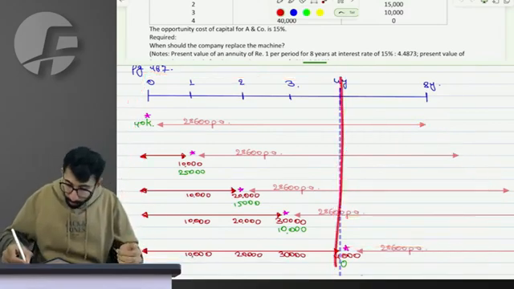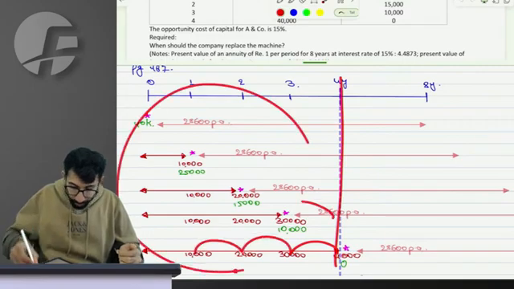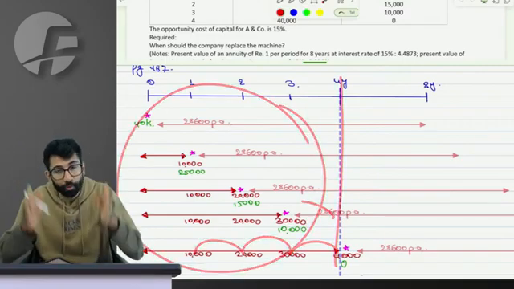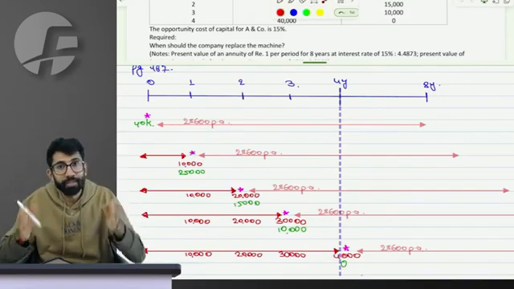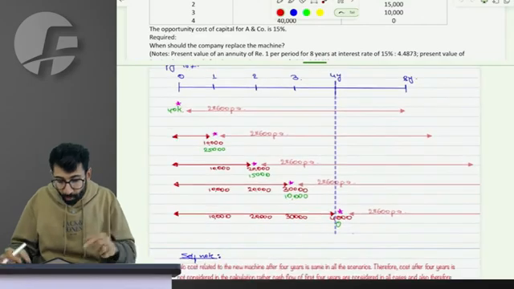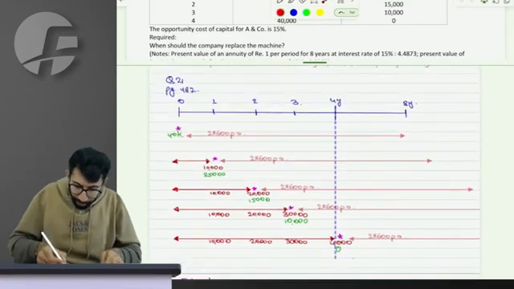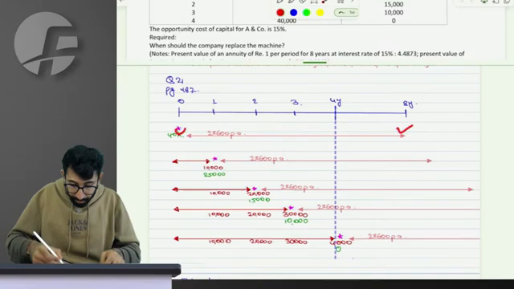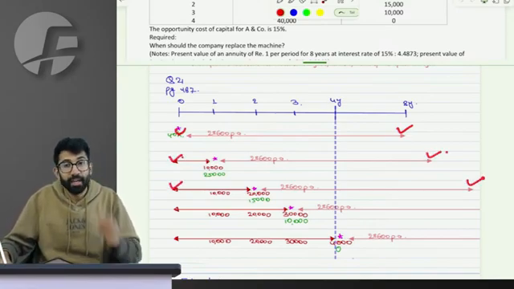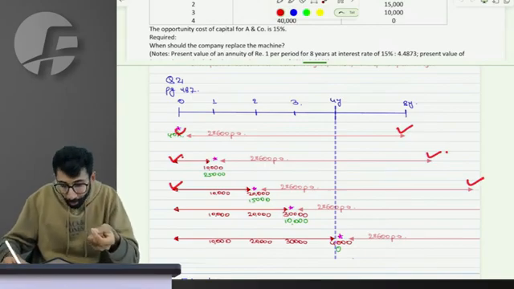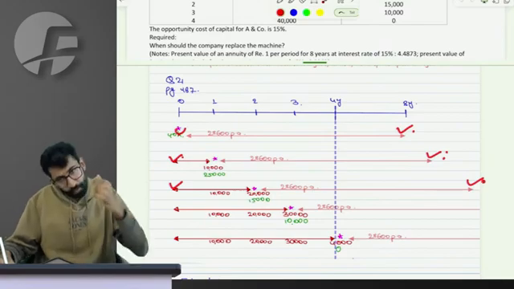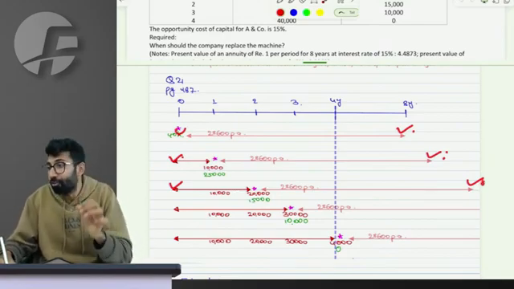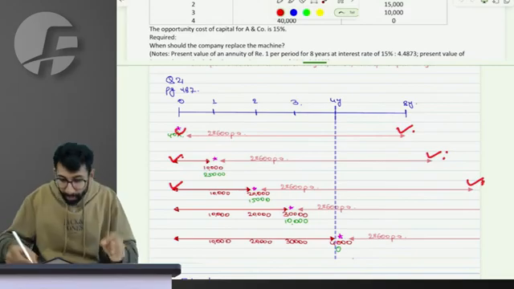Before 4 years, the costs for different situations may be different, which is why we have done it till 4 years. And for 4 years, since the time period is the same in all scenarios, they are comparable. A student asked me, sir, why don't you calculate the total cost from 0 to 8 years in this case, 0 to 9 years in this case, 0 to 10 years in this case, and then divide by the annuity factor of 8 years, 9 years, 10 years and so on to calculate the equivalent annual cost? That is also logical, but we have to follow what the institute does.